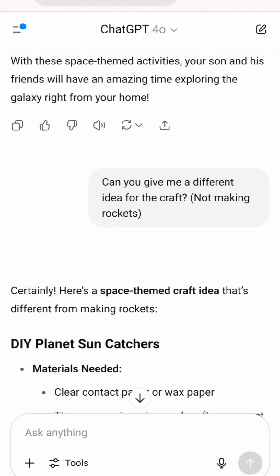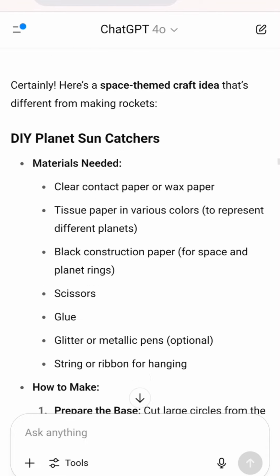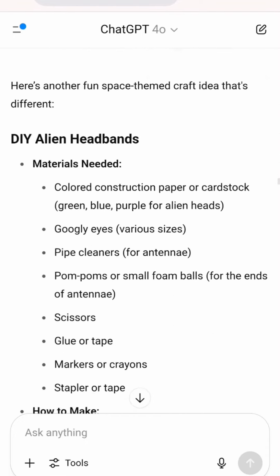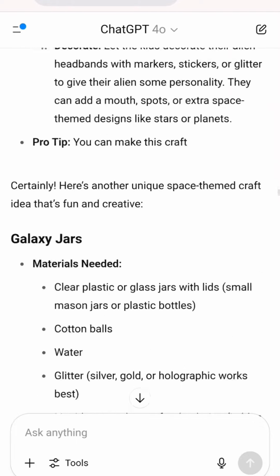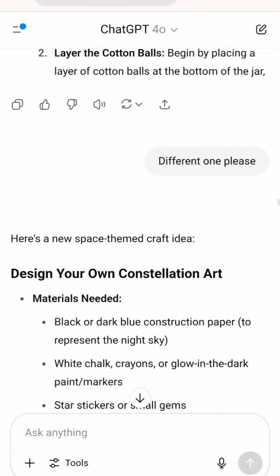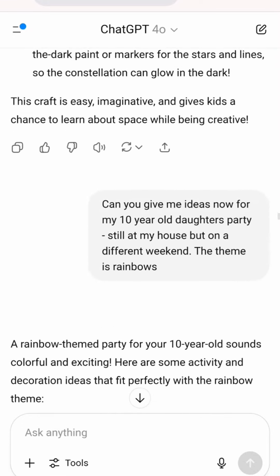I did have a bit of a back and forth conversation with it, like slightly different ideas for the craft, and then I just said I didn't like that, so I just said different one again, please. I like to be polite even if it's just ChatGPT, it's not a real person, and you can just keep asking a different one, please, and it was just coming up with lots.